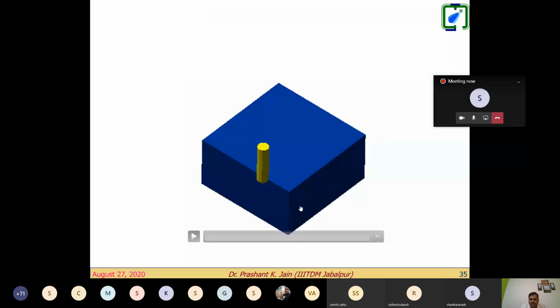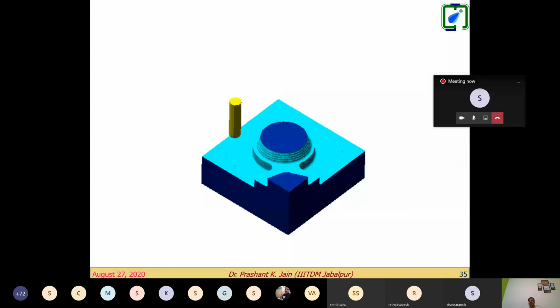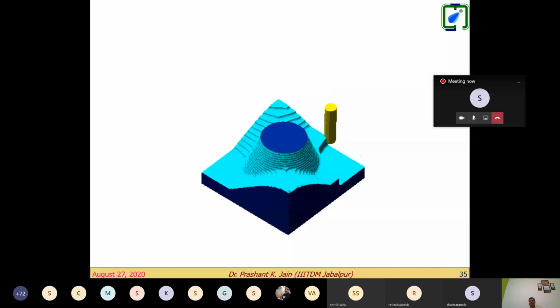Now we talk about the simulation for any part fabrication. What we require is simulation software, which requires a lot of computation for interference and intersections of the tool with the geometric model to machine such kinds of parts. So we use different packages like eSprite or Delcam for machining of these components, right?